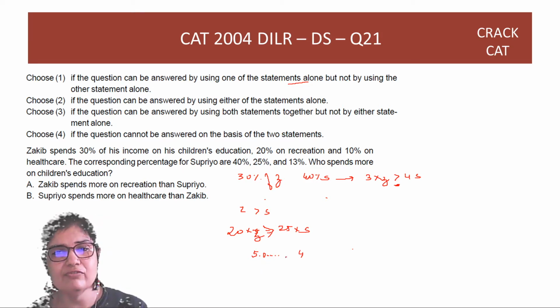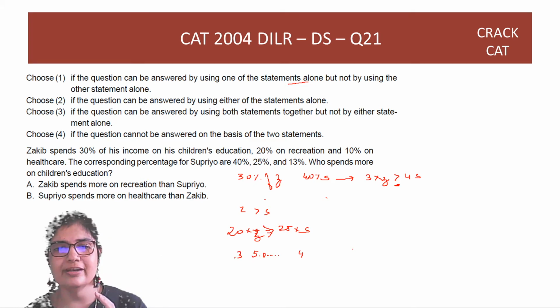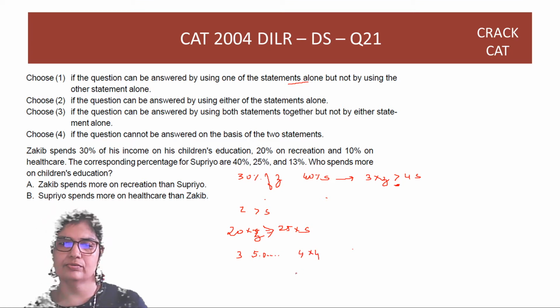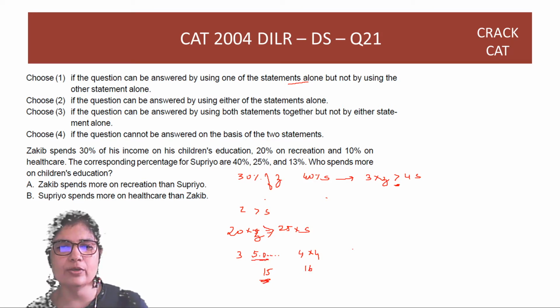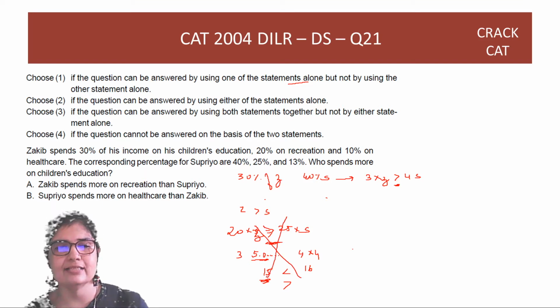So is this 5 and 4 sufficient for me to find out who's spending more on children's education? So here I have 3 into 5 because it's 30% of Zakib, and here I have 4 into 4. So I have 15 on one side and I have 16 on the other side. Now 15 is the lowest possible. I've taken the lowest possible. Zakib could easily be 6, 7, 8, 9, 10, and this will still work. But this lesser number will suddenly then become greater. So this is not sufficient. First, hence, is not sufficient.